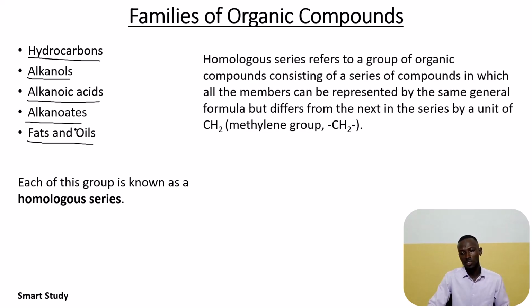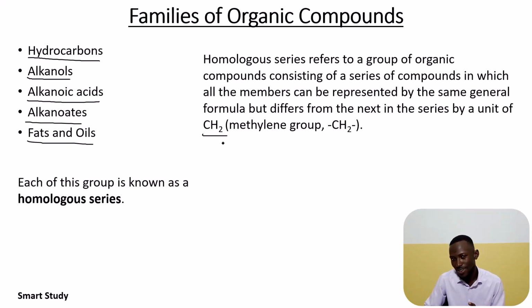A homologous series simply refers to a group of organic compounds consisting of a series of compounds in which all the members can be represented by the same general formula, but they differ from the next in the series by a unit of CH2, that is, a methylene group.